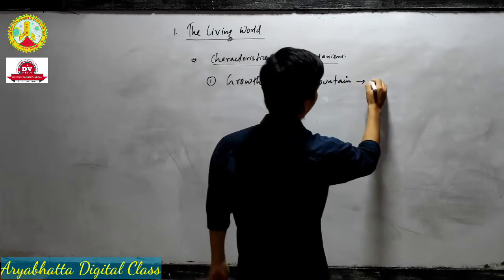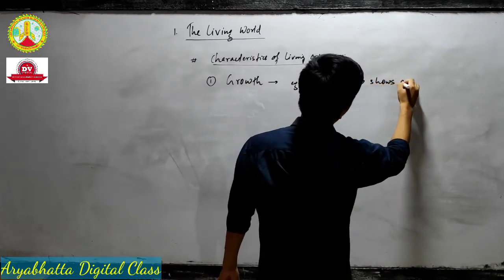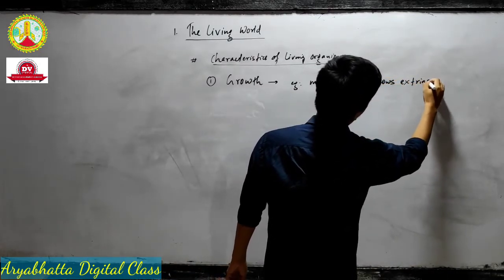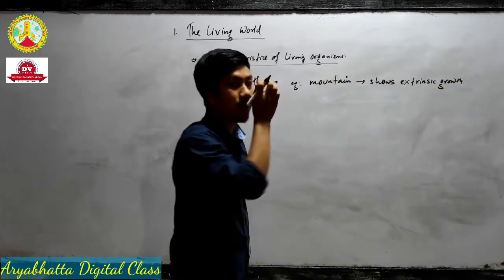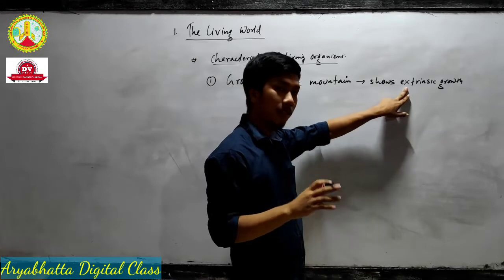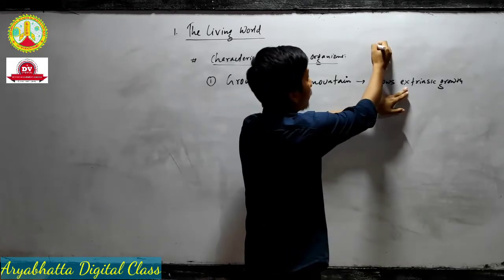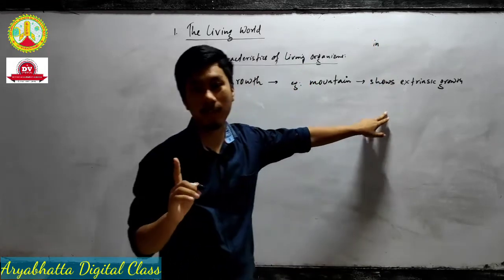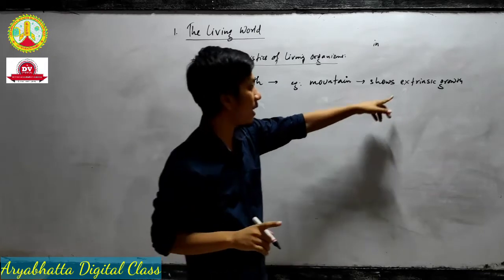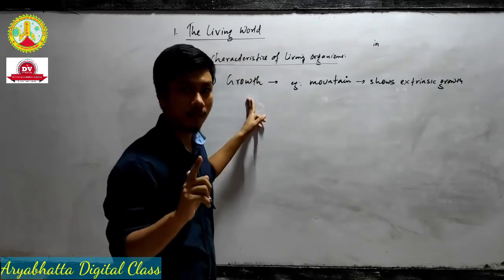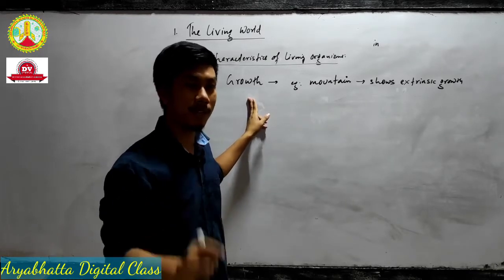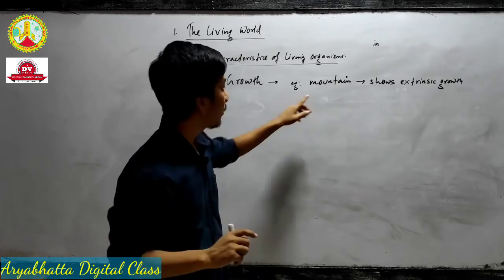So a mountain shows extrinsic growth. Remember, whenever we use the word ex, it means outside. If there is the word in, it means inside. In means inside, ex means outside. So growth is a characteristic of living organisms, but it has an exception. Where? In the mountain.